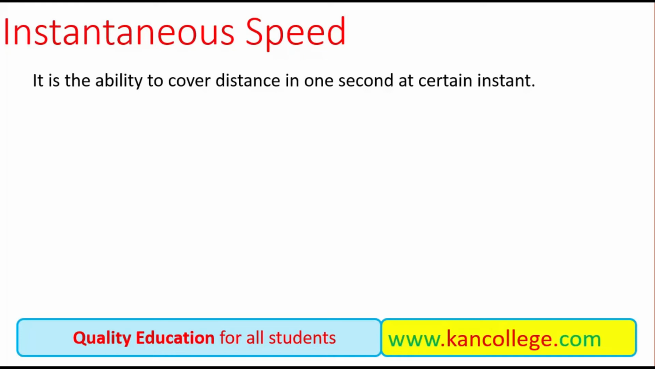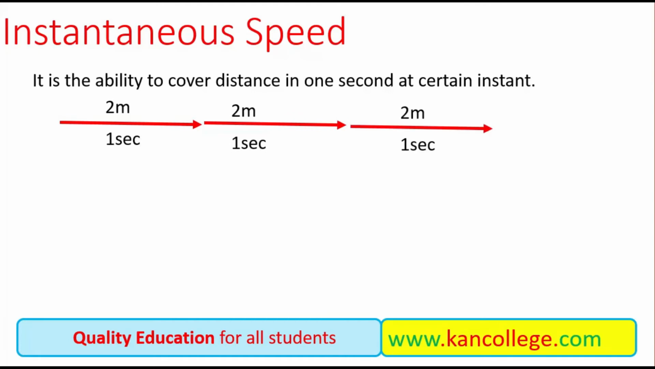Instantaneous speed actually is the ability to cover the distance in 1 second at a certain instant. For example, if a body is moving with a speed of 2 meters per second, it is not necessary that at every instant of the first second it is moving with the same ability.